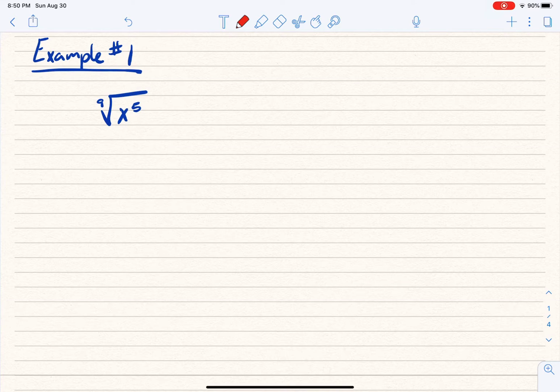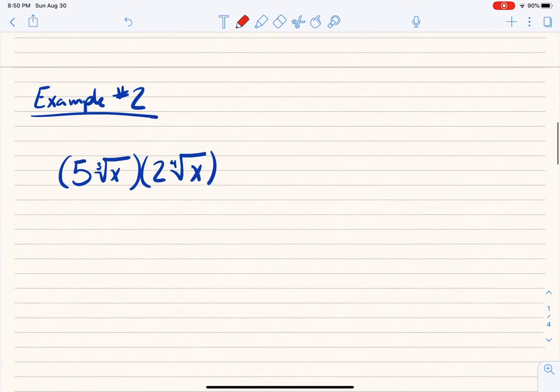And so as I look at this, this is a no work problem. I go from this to the answer. I see the 5 as the exponent on the x, and I see the 9 as the root. And so clearly, this is just equal to x to the 5/9. That's it. That's as far as we can go. Done. Okay? So with real basic, simple ones, we get to keep them simple. Let's move on to example number 2.